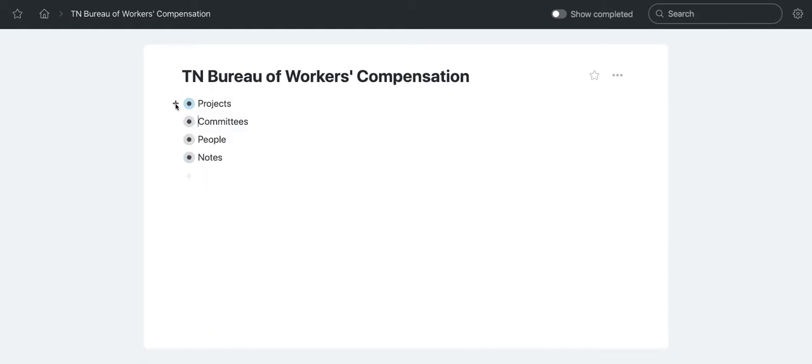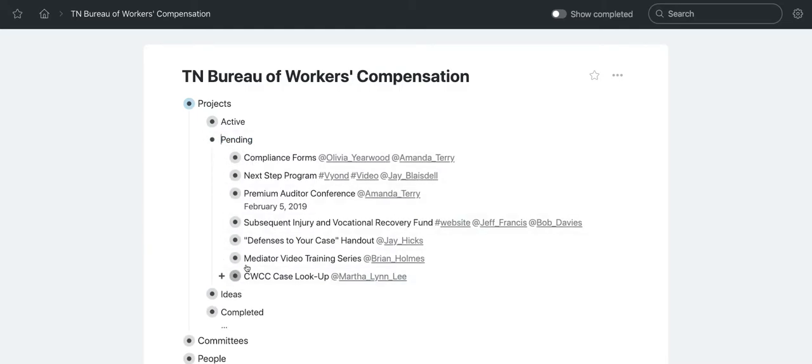And then projects. I mess around with the way I do this sometimes. Right now, I have it set to four main groups. Active projects means projects that I can work on today. I can just open one of them and start doing something for that project because it's on my plate right now. Pending is a project that I'm working on but that's in someone else's hands right now. I stole this terminology from Zendesk if you've ever used that platform. So I'm waiting on these people to do something before it comes back to me.